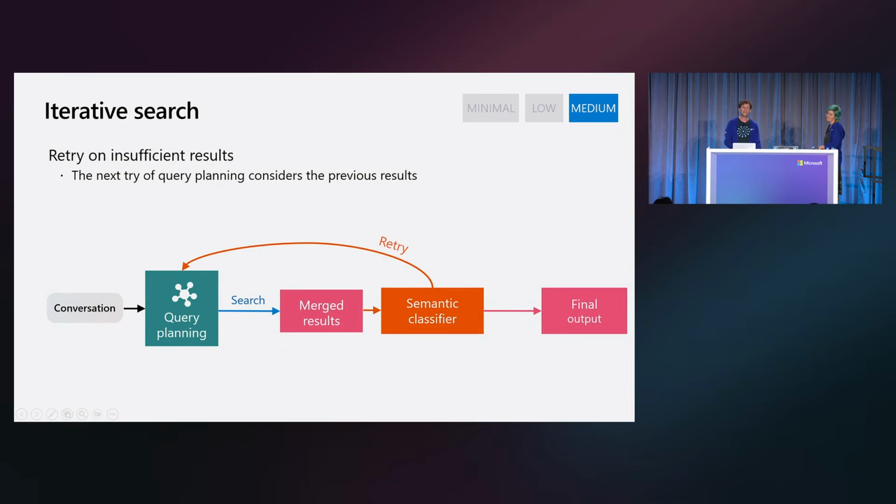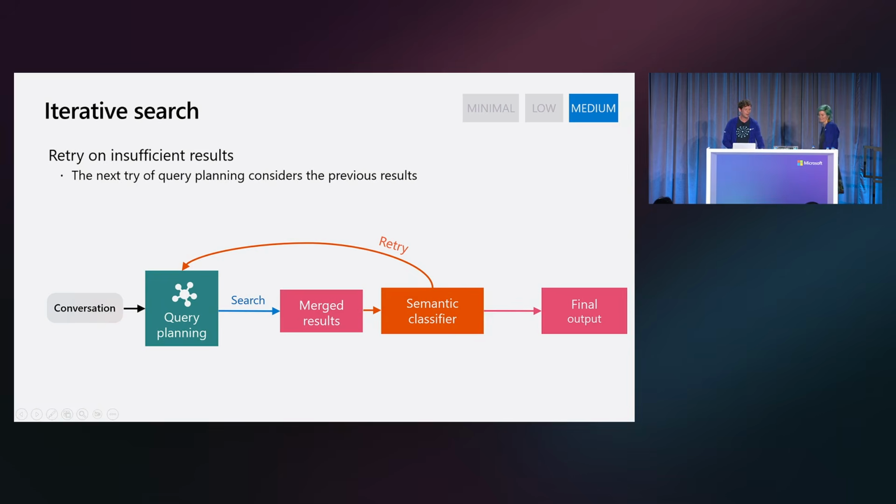Now, when the second iteration is performed, we're not just saying, hey, try again. We're actually passing additional context to that query planning that wasn't present in the first iteration. We're actually going to use the documents that were retrieved from the first retrieval and the original queries so that we can better formulate a more intelligent second pass that's taking into account the results from the first.